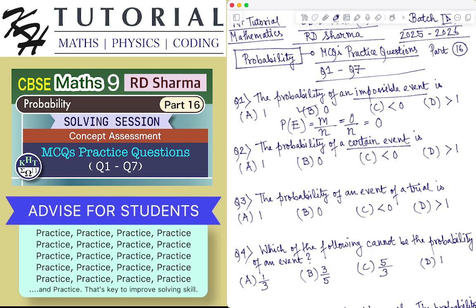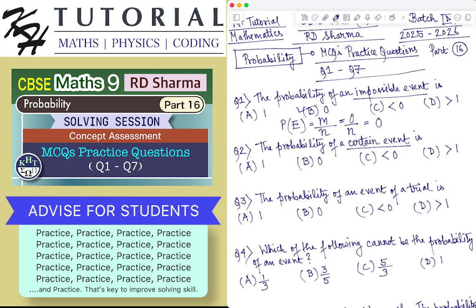Or let's say I roll a dice and I ask what is the probability of getting a number which is a natural number less than 10. Obviously all the possible outcomes, which are 1, 2, 3, 4, 5, 6, are natural numbers less than 10. So that event is a certain event.